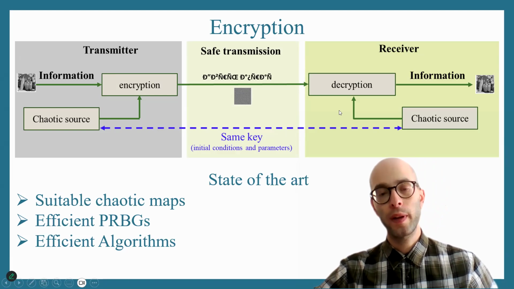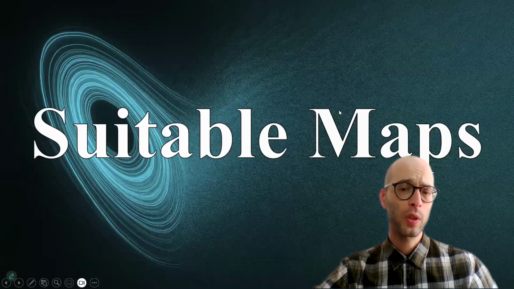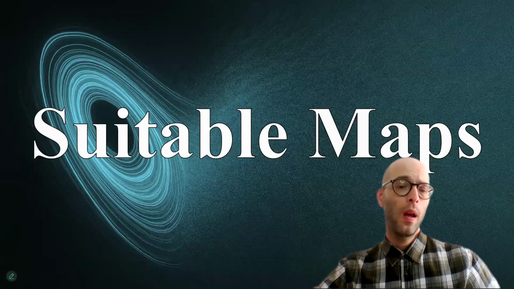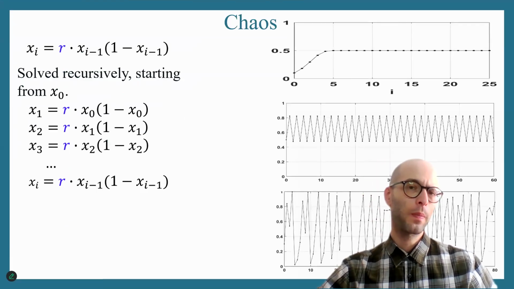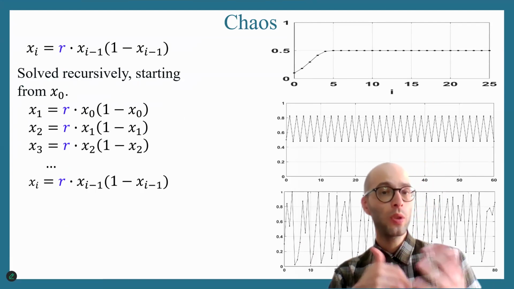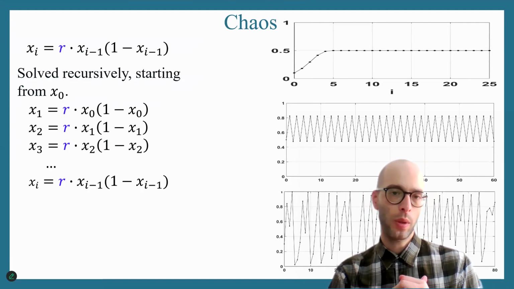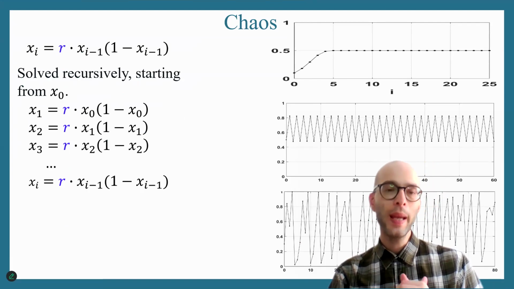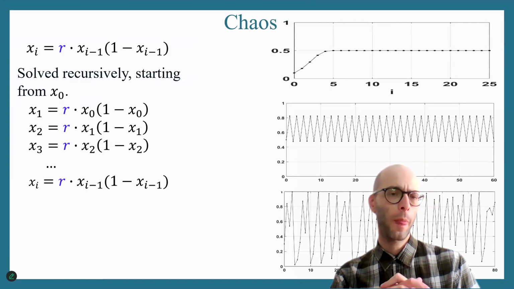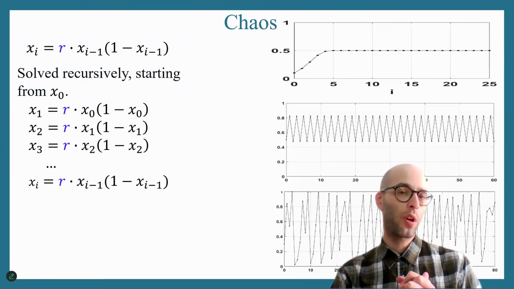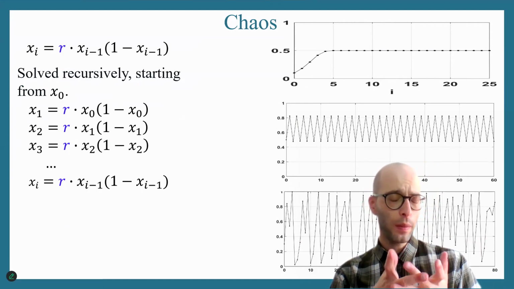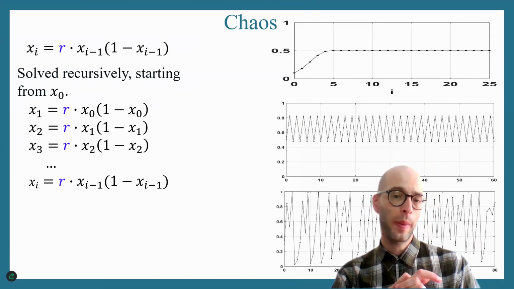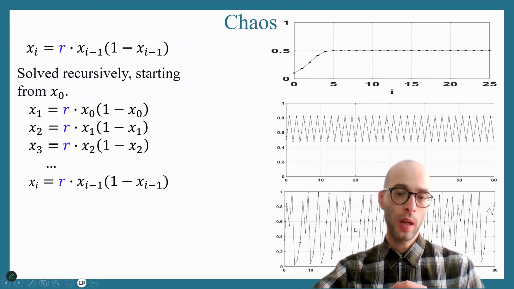So let's talk about the first part, the topic of suitable maps. What does this mean? Well, the point is that, in the literature at the moment, there are many chaotic systems, but we cannot use them all in encryption. Not all of them are suitable. And the reason for this is that basically, if you consider any chaotic system, it has some parameters. It will not give chaotic behavior for all parameter values. So here, for example, I have the logistic map, and basically the logistic map for some values of the parameter is chaotic, as you see down below.